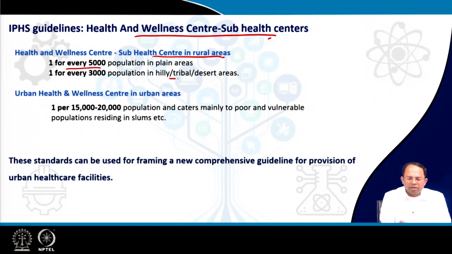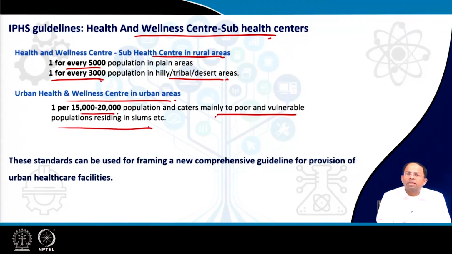And for hilly or tribal or desert areas, it could be 1 for 3,000 people, because there the villages are more sparsely populated and so on. So that's why 1 for every 3,000 people. In the case of urban areas, it could be 1 per 15 to 20,000 population, and it caters mainly to the poor and vulnerable population residing in slums. So in slum areas or near a concentration of slum areas, we can have one of these centers.